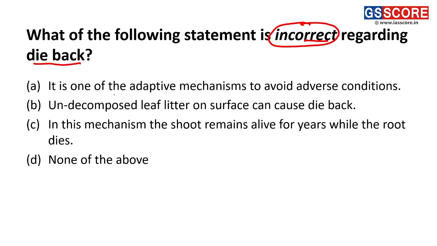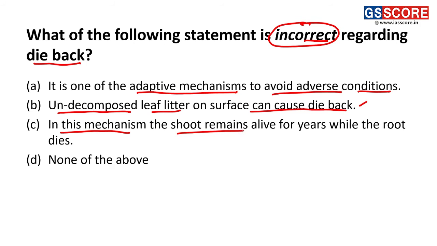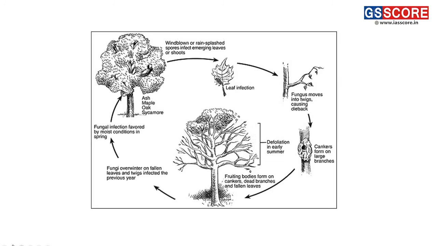Statement A is, it is one of the adaptive mechanisms to avoid adverse conditions. Okay. Statement B, undecomposed leaf litter on surface can cause dieback. This is also a correct statement. Statement C. In this mechanism, the shoot remains alive for years while the root dies. This is an incorrect statement here. Looking at the dieback phenomena.